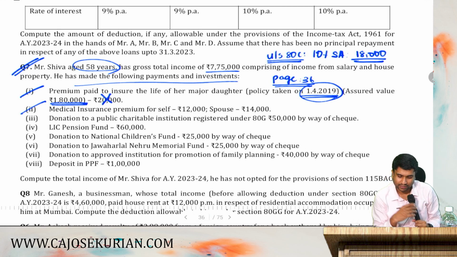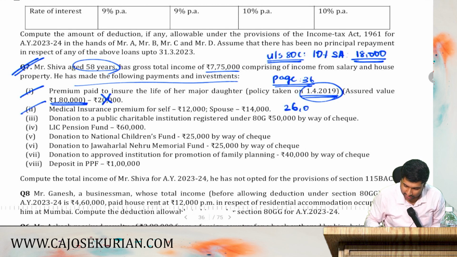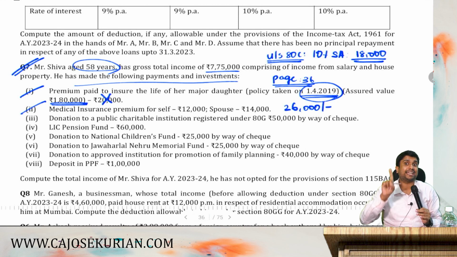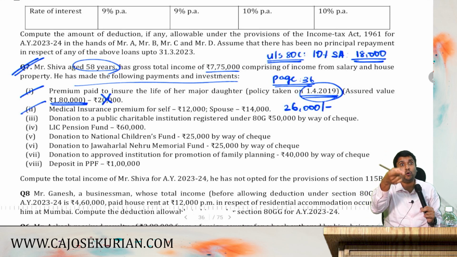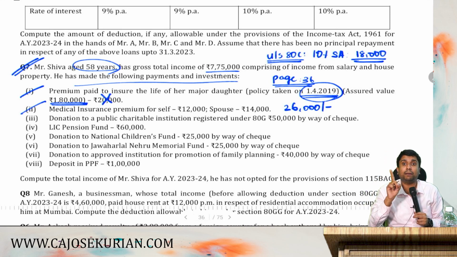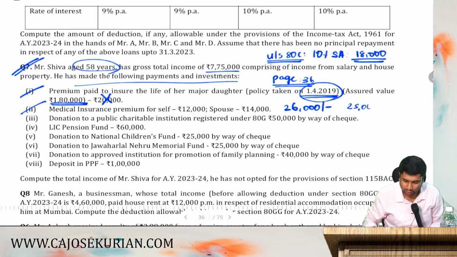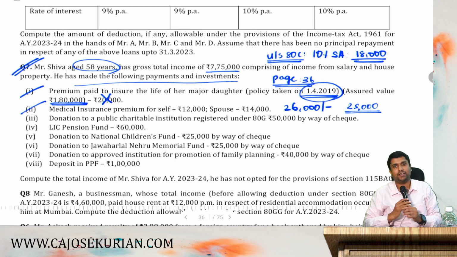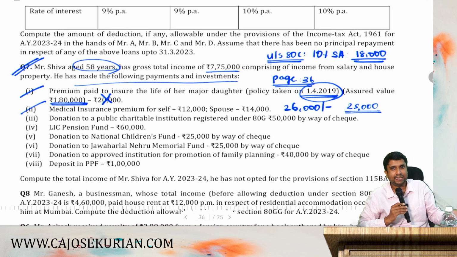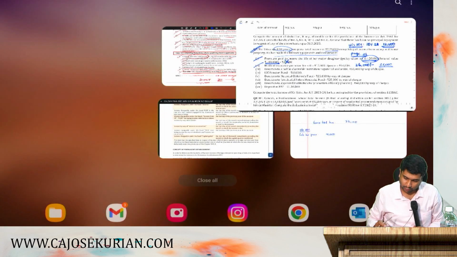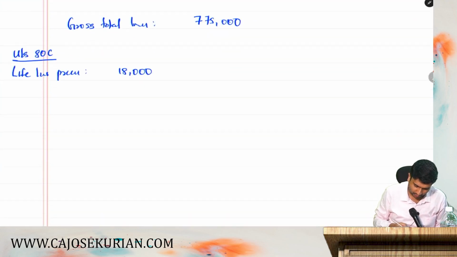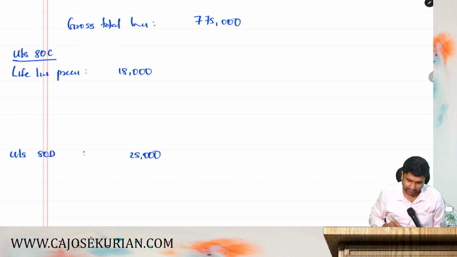So how much is the total? 12 plus 14, that will be 26,000 is the total, but maximum deduction under category 1 for a person who is not a senior citizen shall be 25,000. So you can claim only up to 25,000 rupees as a deduction. Hope you remember, because we have already discussed 80D. Now 25,000 is the 80D deduction. So I will call it as 80D. Under section 80D, amount is 25,000. You can claim it as a deduction.